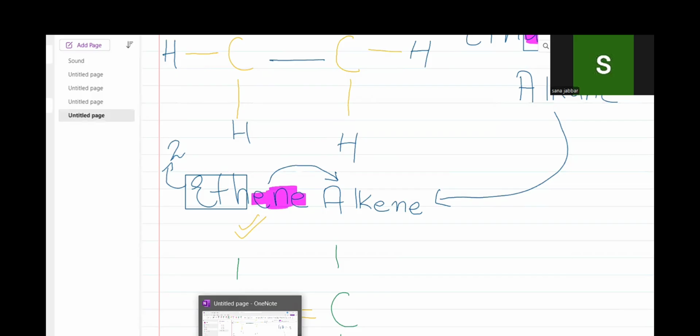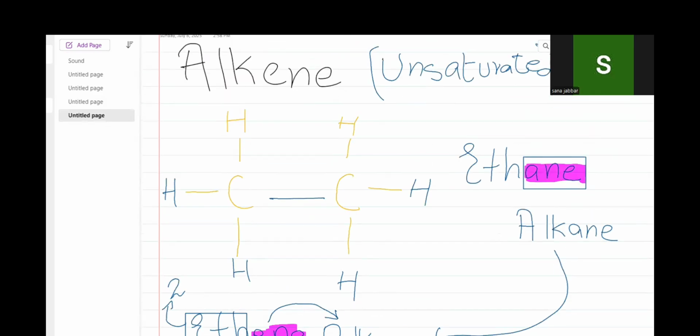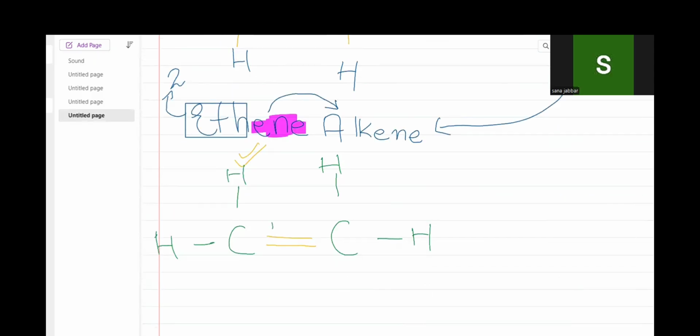Ethane is said because a single bond is present, and ethene is said because a double bond is present. And 1, 2, 3, 4 means we have occupied all 4 bonds, so there is no need for another bond.